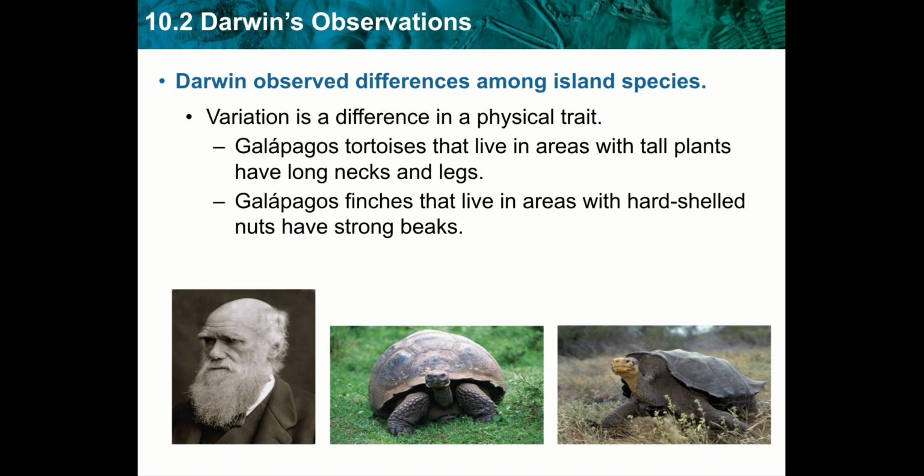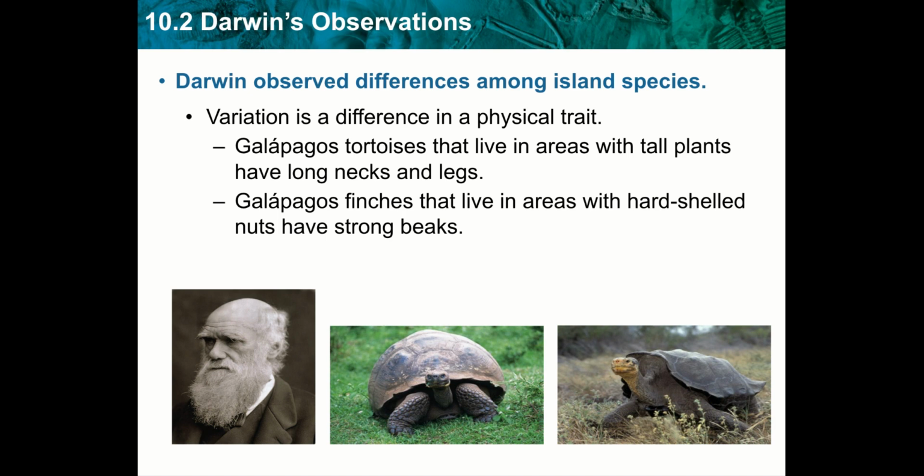So he made observations, basically, that Galapagos tortoises that lived in areas with tall plants had longer necks and legs, versus those that lived where there was short shrubbery. They had the shorter legs and the shorter necks. Those are variations. He also looked at finches.